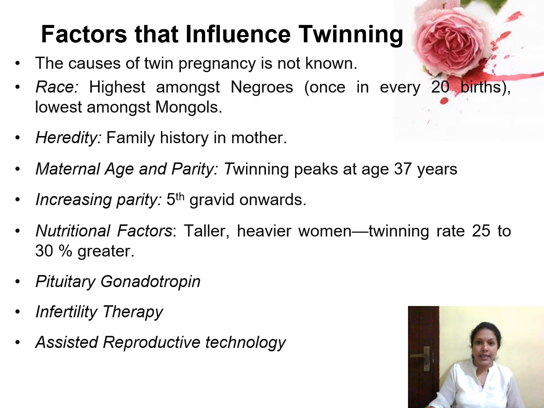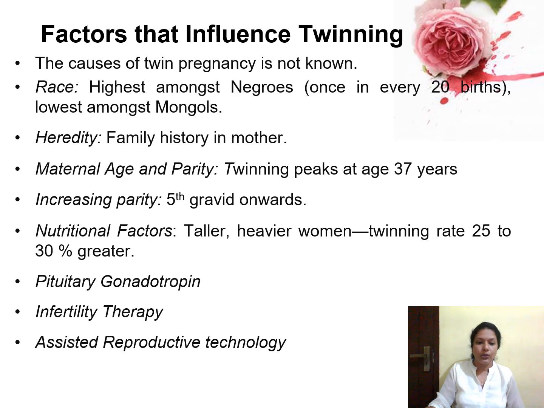And increasing the parity, that is, if the mother has had more than 5 babies, or the gravida of the mother, gravida means the number of pregnancies, and if the gravida of the mother is more than 5, the chance for multiple pregnancy also will increase. Another factor is the nutrition factor. In taller and heavier women, the chance for twin pregnancy is 25 to 30% more when compared to the normal woman. So taller and heavier women have more chance.